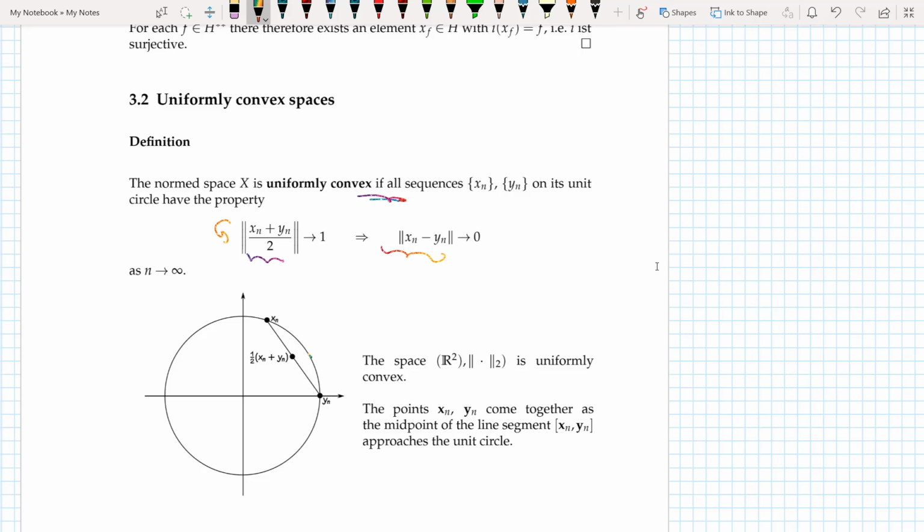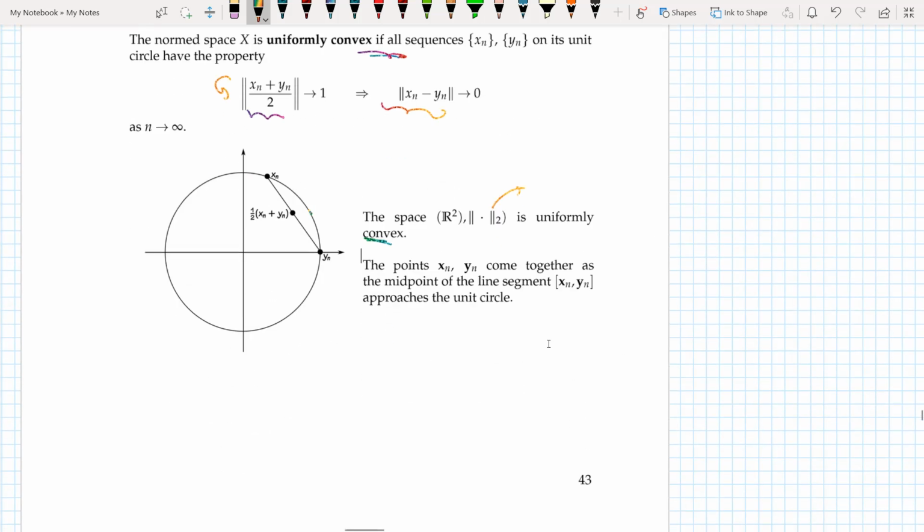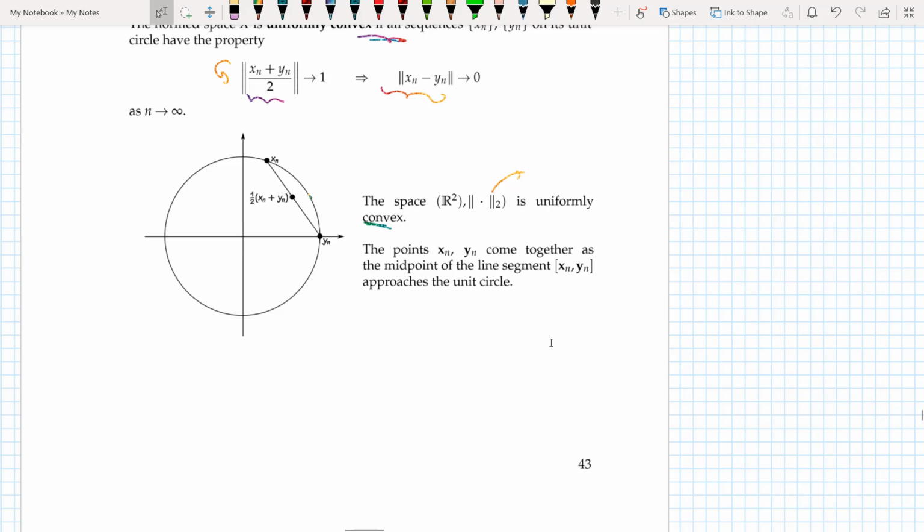Now we say that the space R squared equipped with the L2 norm is uniformly convex, and this is the usual Euclidean norm that I take in R2, and the points xn and yn come together as the midpoint of the line segment xn yn approaches the unit circle. So it's just saying that these points start coming together, and as these points come in this direction and this direction, this line will obviously get smaller and the midpoint will move closer to the circle.